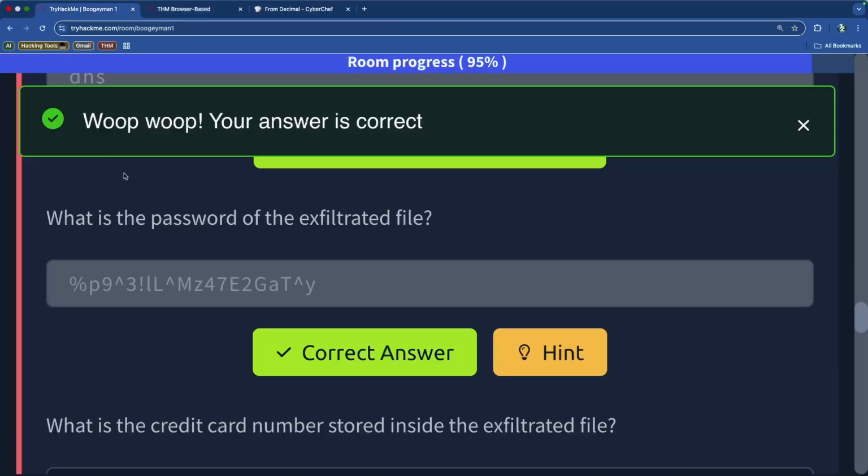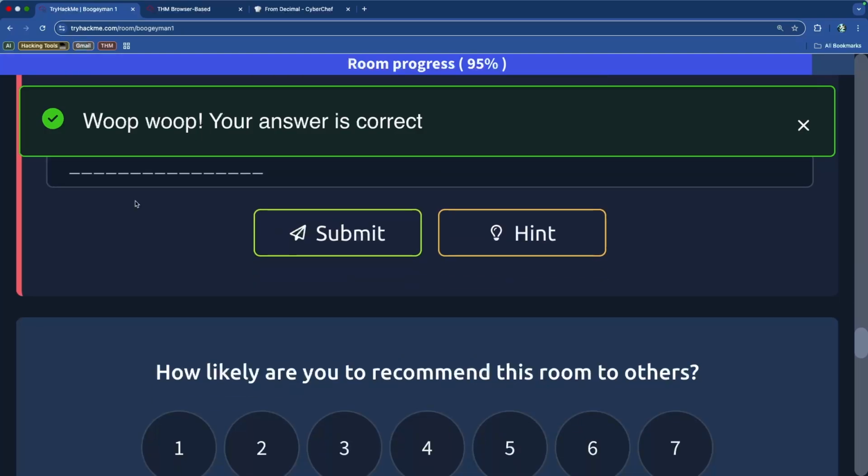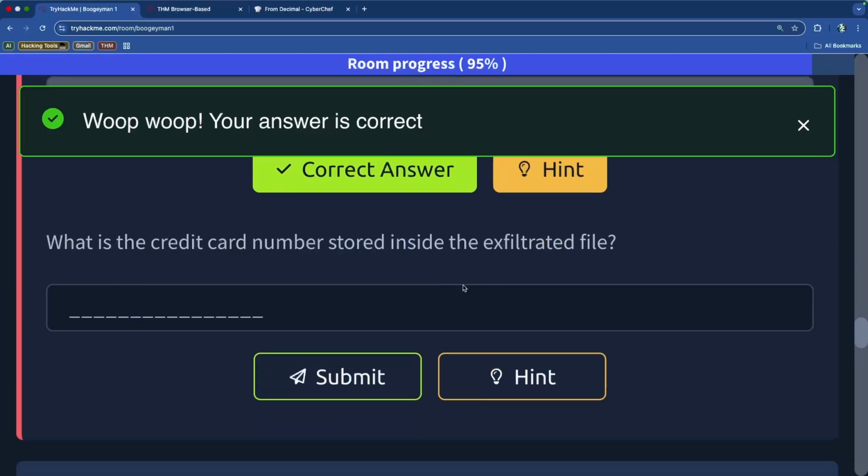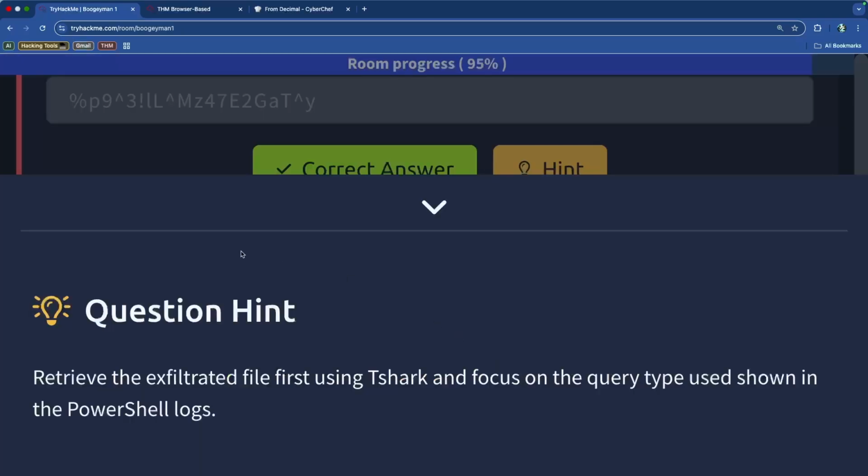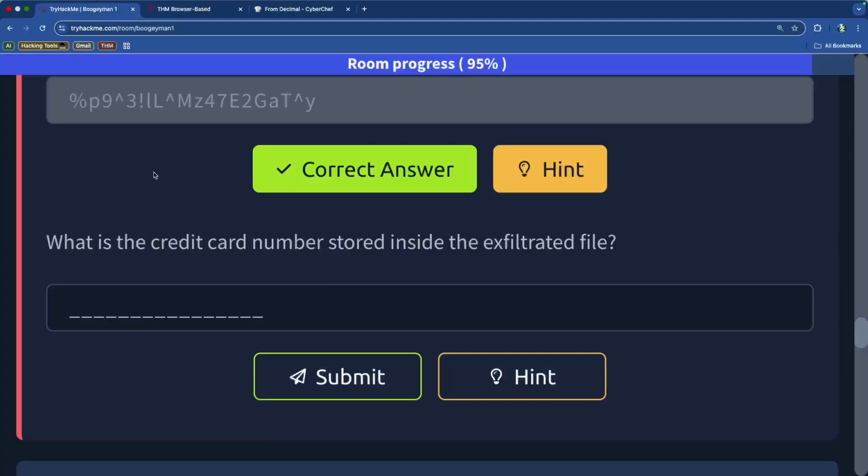All right, so I think we have literally one more question to finish this exercise. Where's the credit card number stored inside the exfiltrated file? Retrieve the exfiltrated files using T-Shark and focus on the query type used in the PowerShell logs. So retrieve the exfiltrated file using T-Shark.